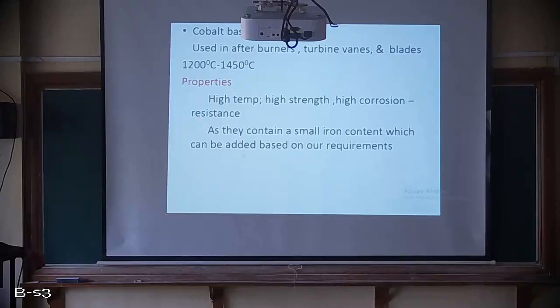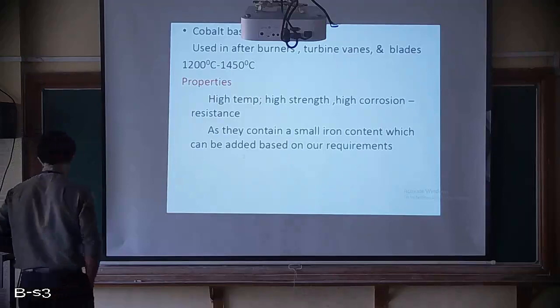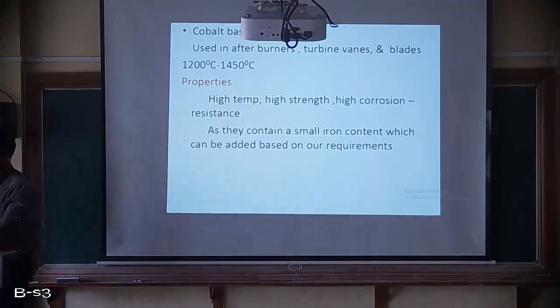So that's a very high temperature it can sustain. Then if you look at the properties, it can have high temperature, high strength, and high corrosion resistance. Compared to the previous two materials, titanium alloy and aluminum alloy, the temperature it can sustain is very high, 1200 to 1450 degrees Celsius, and it can have high strength at that temperature, with corrosion resistance, as it contains a small iron content which can be added based on the requirement.